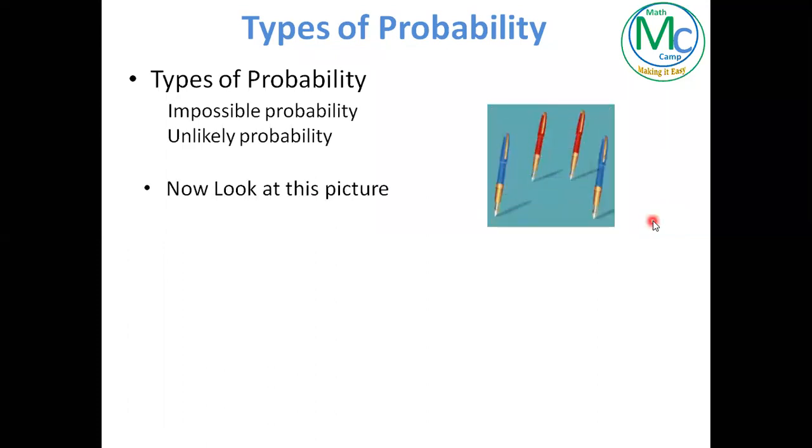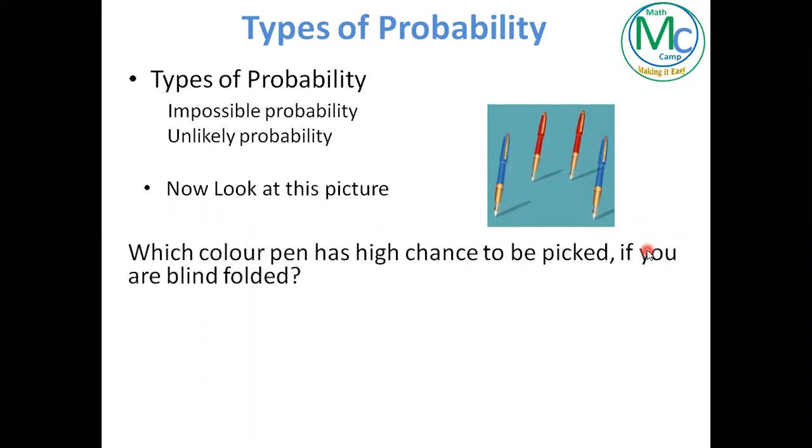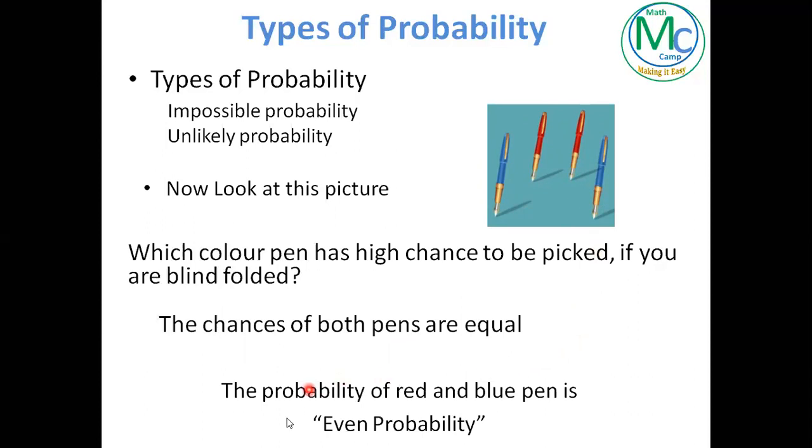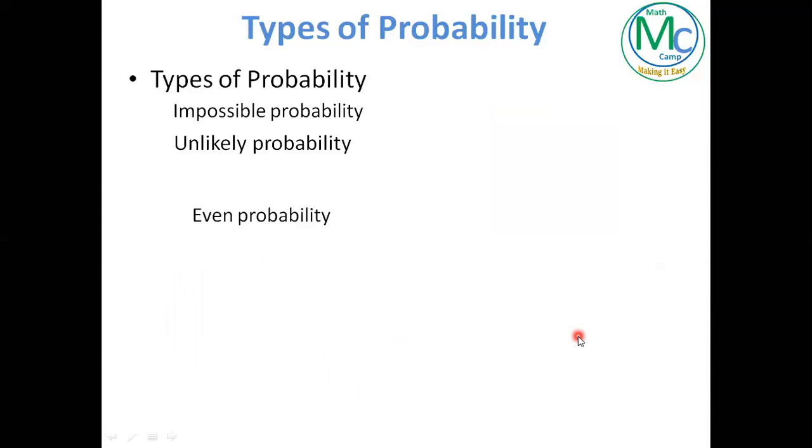Now look at this picture. My question is, which color pen has high chances to be picked up? Again, keep in mind you are blindfolded. While picking up, you are not looking at the pens. I'm sure your answer is that the chances for both pens are equal, because we have 2 blue pens and we also have 2 red pens. So that means they have equal chance. Any event that has equal chance has even probability, which is the third type of probability.